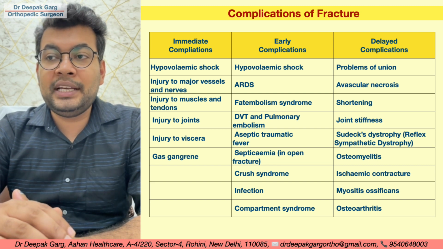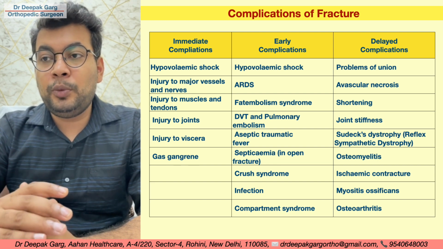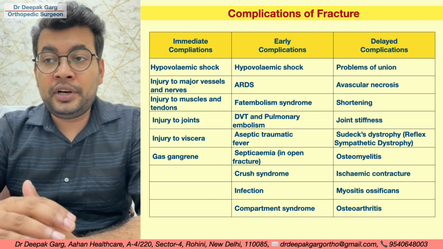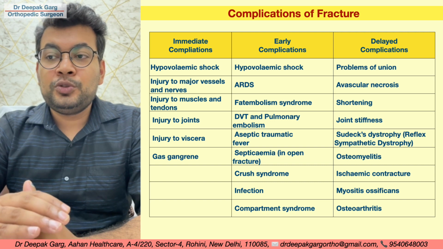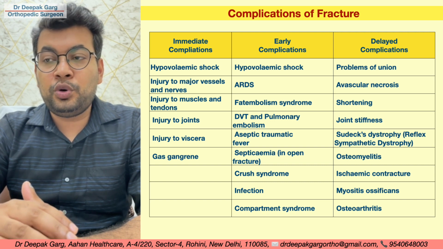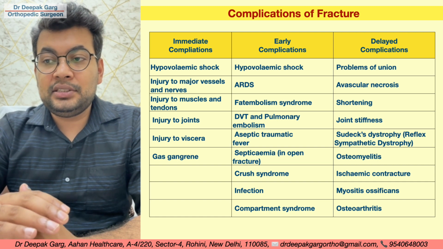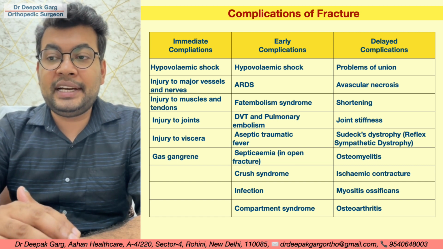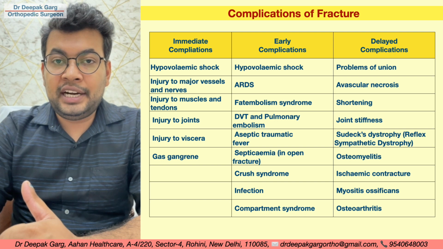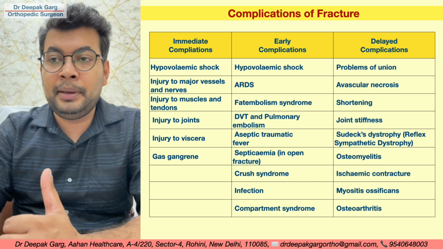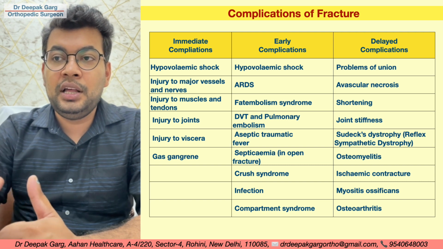These are early complications. And if we look at the delayed complications, these are problems of union, avascular necrosis, shortening, joint stiffness, Sudeck's dystrophy, also called reflex sympathetic dystrophy, osteomyelitis, ischemic contractures, myositis ossificans and osteoarthritis. These are the late complications of the fracture. We need to remember all these because we may be asked about the complications of the fracture.